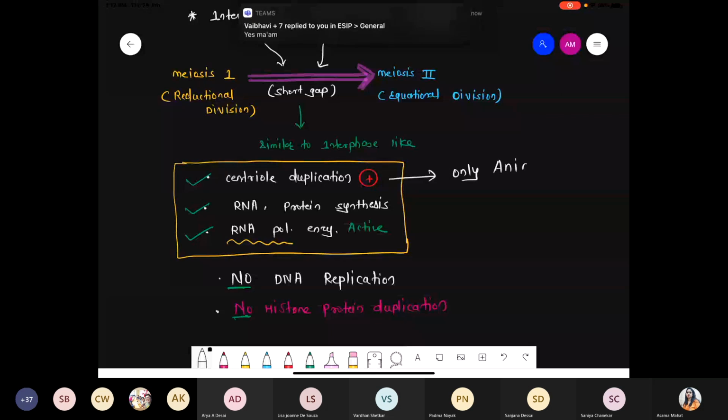And definitely the centrioles get doubled, but this happens only and only in the case of the animal cell. Because you know very well, in the case of the plant cell, there is no centriole. And if there is no centriole, ultimately there is no duplication. So during this small gap, the interkinesis process, it is similar to interphase, but during this phase there is no DNA doubling, and the histone protein does not get doubled either.